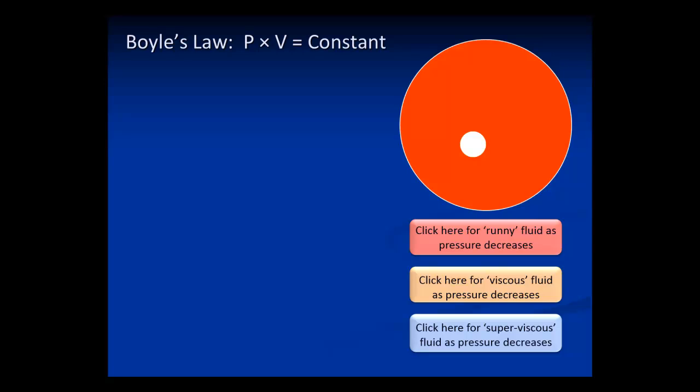However, the ability of the bubble to expand depends on the viscosity of the surrounding magma. If the magma has a low viscosity, it can easily flow out of the way when the bubble presses against it, and the bubble can expand without difficulty. Click on the red box to see what happens when a bubble tries to expand in a magma with a low viscosity, one we might term runny. As the viscosity of the magma increases, the bubble finds it increasingly difficult to push the magma out of the way and expand. When the magma is relatively viscous, the bubble can expand, but not as much and not as fast. Click on the orange button to see what happens.